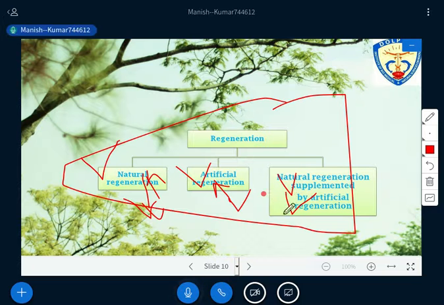This way, the third kind of regeneration I have marked: natural regeneration supplemented by the artificial regeneration. So human interference will be there, and natural regeneration is also there. I'll discuss it later on. Don't worry.